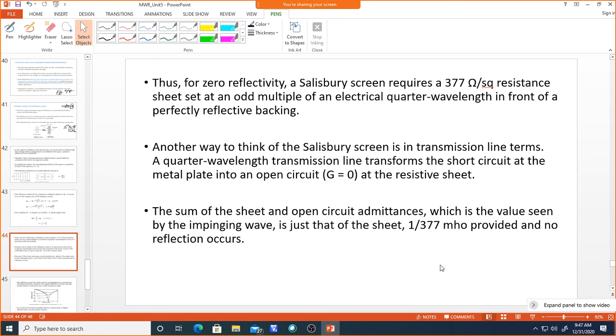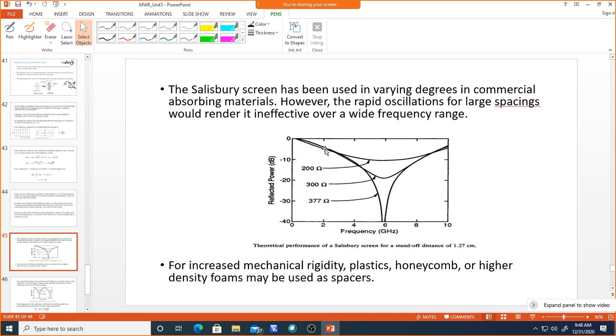Those admittances, which is the value seen by the impinging wave, is just that of the sheet, 1 over 377 mho. So if you provide that, no reflection occurs. This is how the Salisbury screen achieves zero reflectivity, and it will absorb the energy completely. And you can even see the performance of the Salisbury screen with respect to different